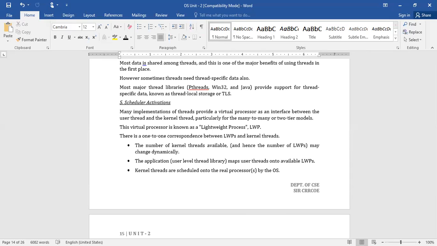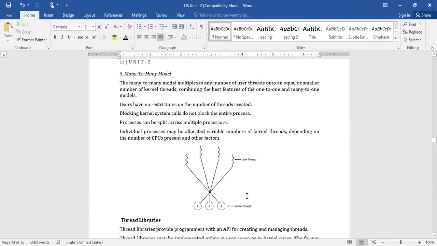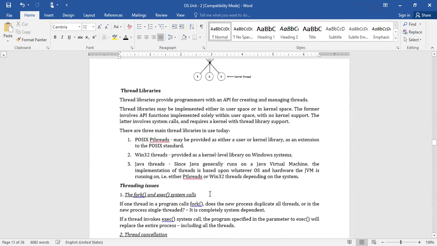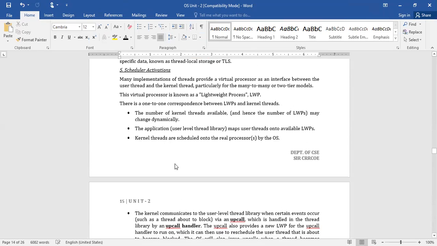One is LWP, that is lightweight process to kernel, because the virtual processor mechanism exists between the user thread and kernel thread. You can imagine this intersecting point as a lightweight process, right? Here, how the lightweight process is going to communicate with the kernel process, that is one aspect. Another one is how the user thread could communicate with this LWP. That is the second point.